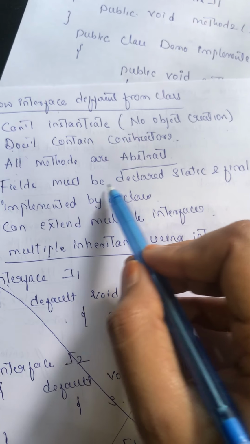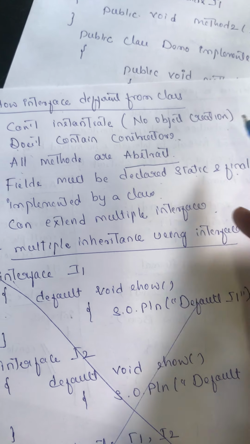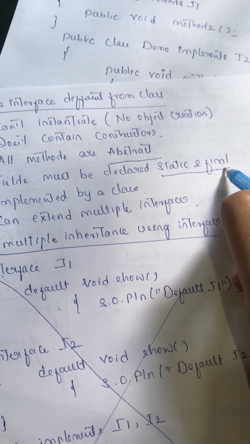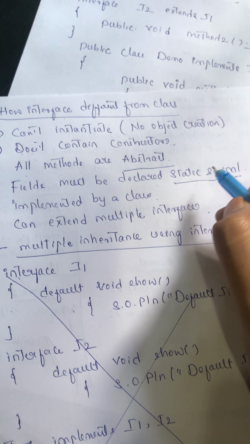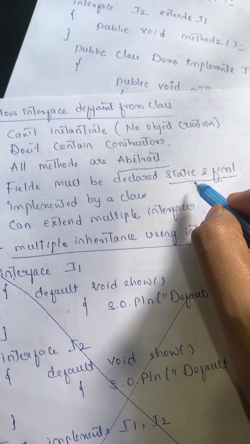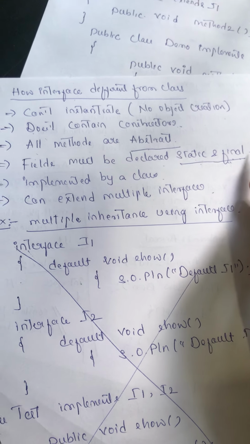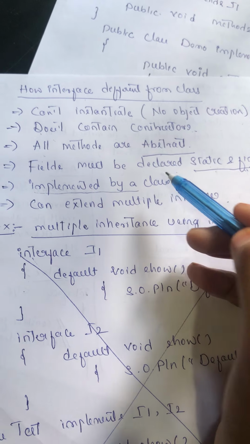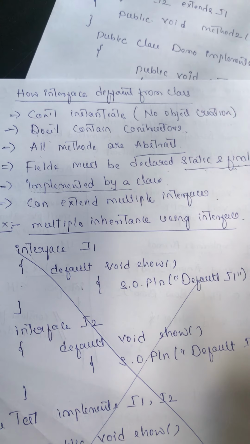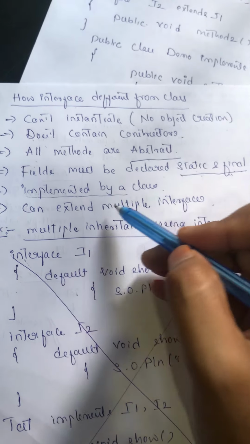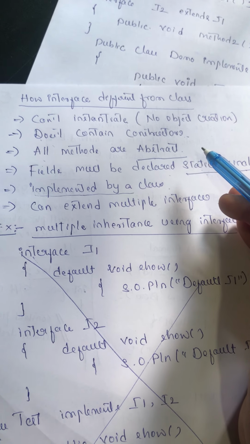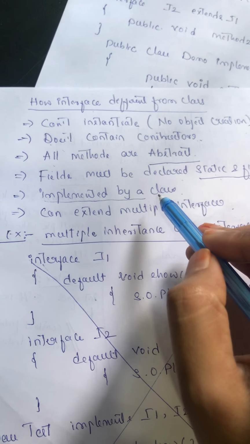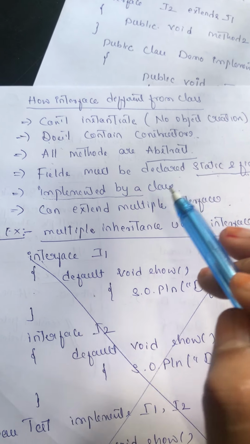And fields must be declared static and final. All the data members, whatever you declare inside the interfaces, must be static and final. That cannot be modified in the class which is implementing that particular interface, and it is implemented by a class. When you are working with inheritance, a class extends another class, but here a class implements an interface because we are providing the implementation of the methods given in the interface in the class.